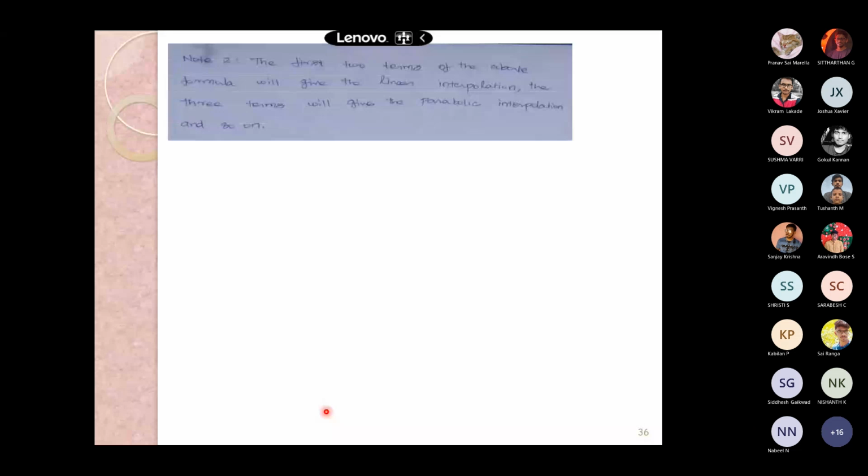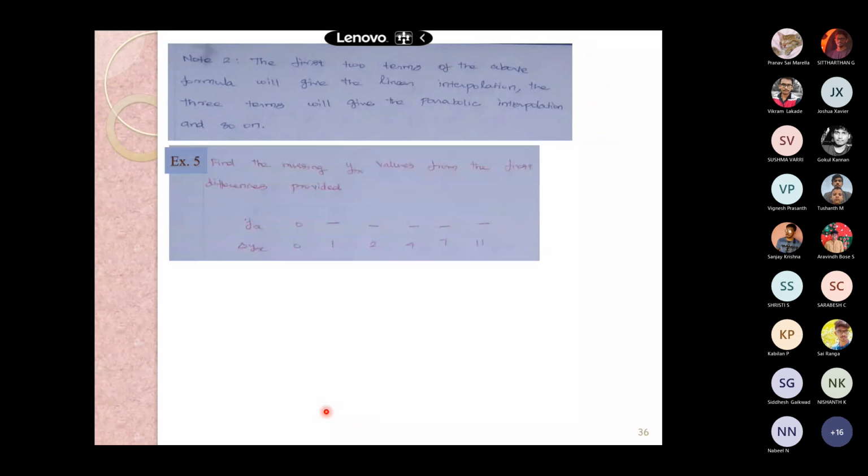The first two terms of the above formula will give the linear interpolation, and the rest will give the parabolic interpolation. The time is already 12:22, and this is a simple formula. With a simple problem we will wind up today's lecture.